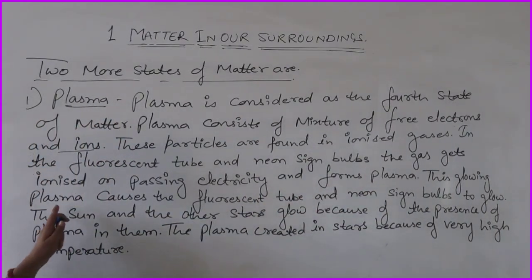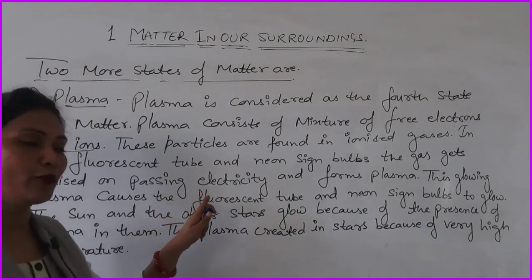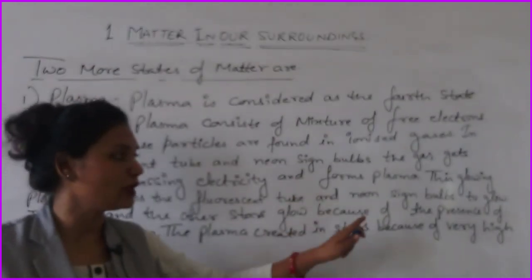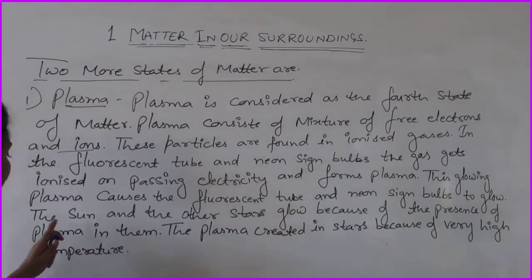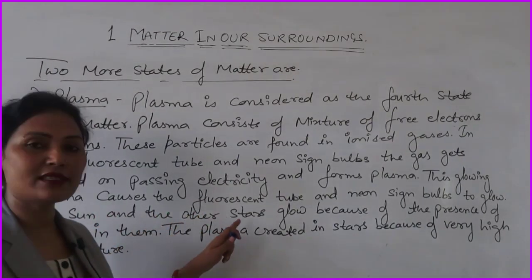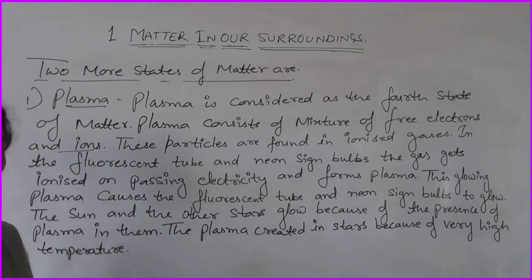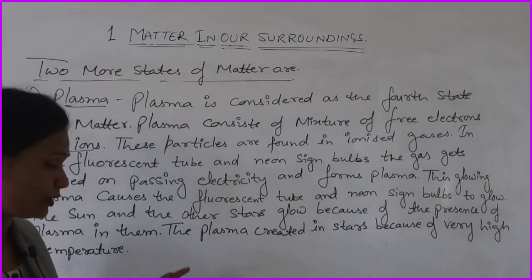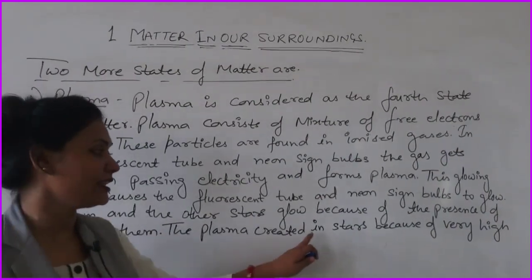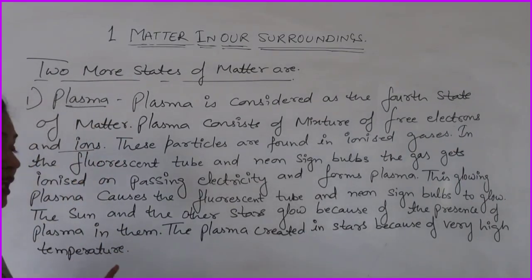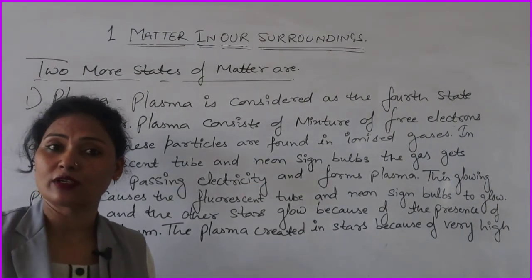This glowing plasma causes the fluorescent tube and neon bulb signs to glow. And the sun and the other stars glow because of the presence of plasma in them. That I have told you. Now, the plasma is created in stars because of very high temperature.